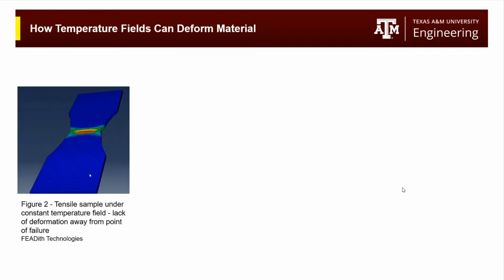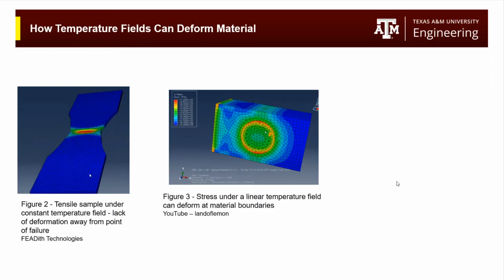On this slide, I want to show you all how material deformation occurs under different temperature fields. On the left, under a constant temperature field, as you can see, other than the middle of the specimen, which is being deformed and broken due to applied tensile stresses, red being relatively high stress, blue being low, the dark blue portions grains are not subject to any sort of distortion or deformation. Whereas in the middle, this material underwent a linearly decreasing temperature field from high to low. This middle material is a fiber embedded in a bulk matrix, and as you can see at material boundaries, such as the circular fiber intrusion at the end of the bulk, moderate to high stresses are experienced.